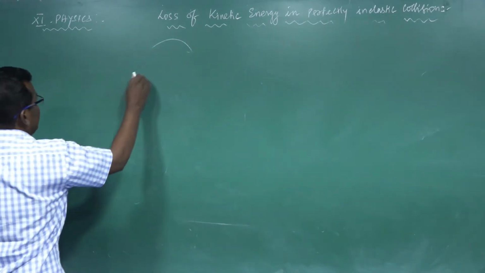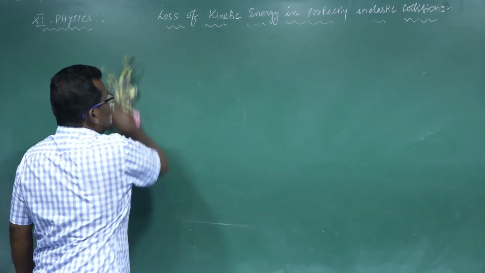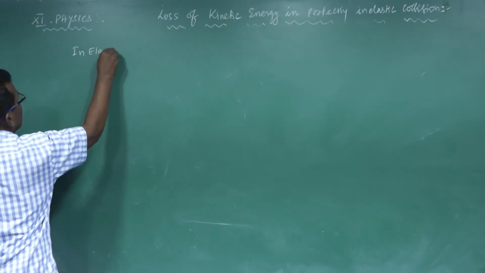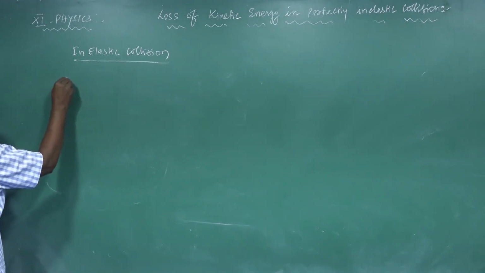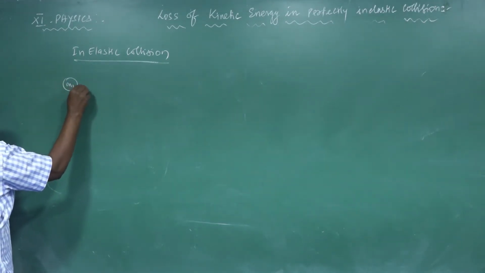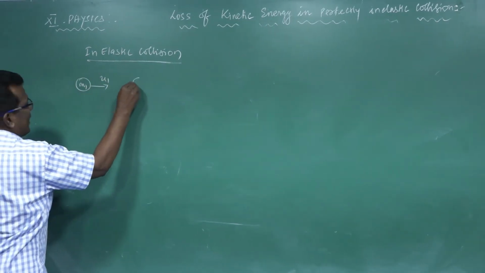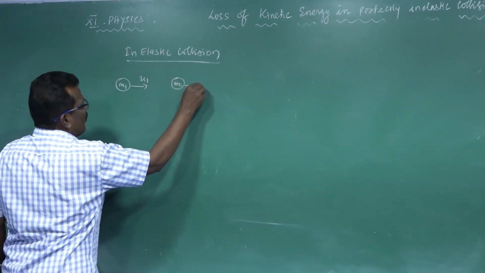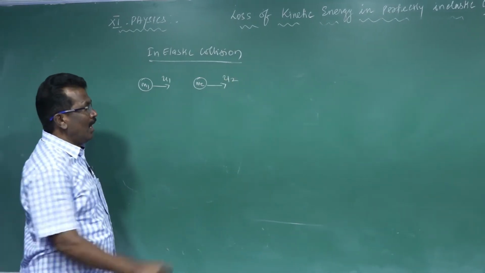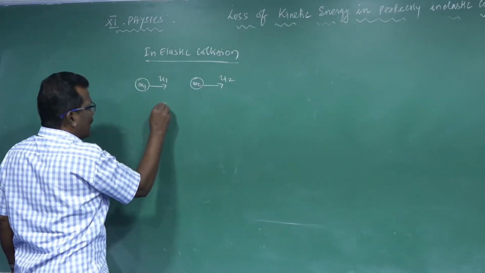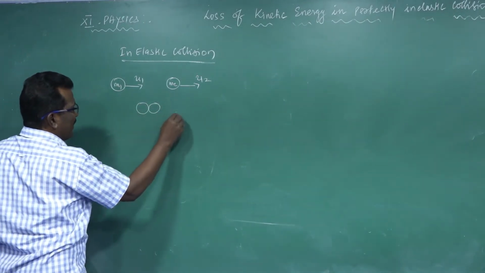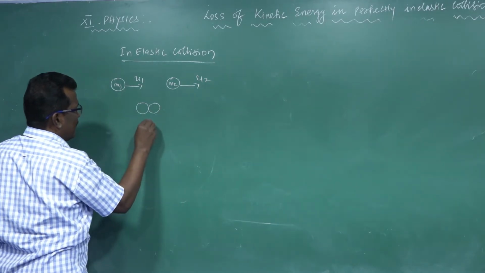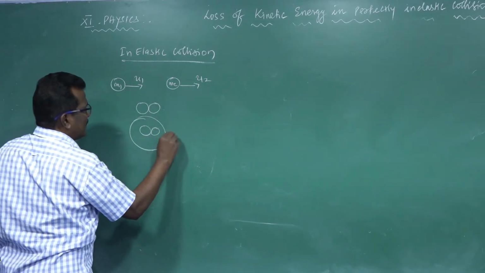In inelastic collision, this is the first body whose mass is m1, moving with velocity u1, colliding with another body of mass m2 moving with velocity u2. After contact or collision, they move with the same velocity, a common velocity.